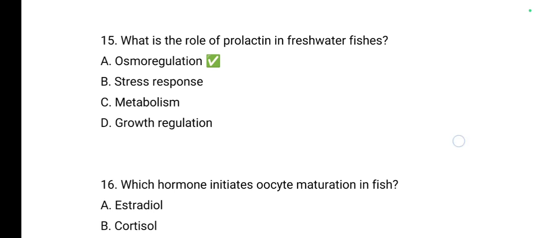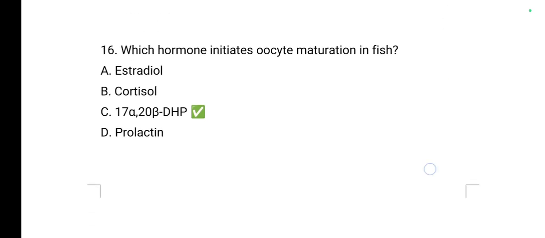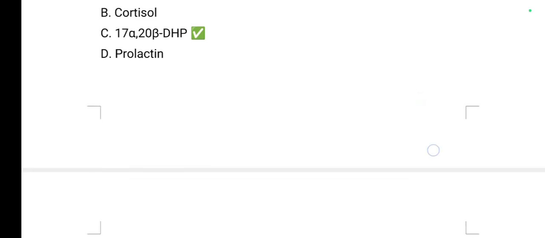What is the role of prolactin in freshwater fishes? The main role is osmoregulation. Which hormone initiates oocyte maturation in fish? It is 17 alpha 20 beta DHP.